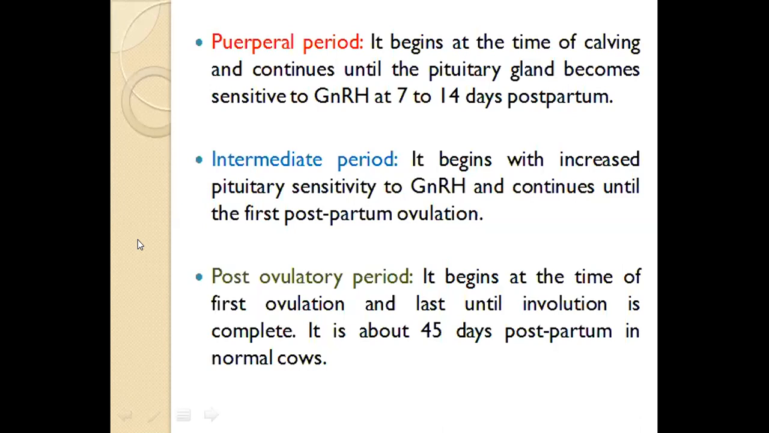the postpartum period before this cyclicity should not exceed 60 days. If it exceeds 60 days, then the ideal idea of getting one calf a year is hampered, and it leads to infertility and associated problems.